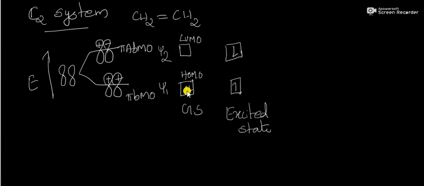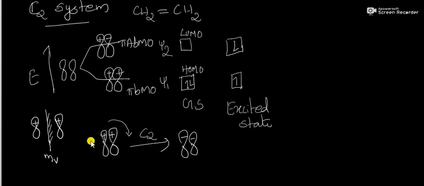Which is HOMO, which is LUMO? In the ground state, the highest occupied molecular orbital is Psi1 and the lowest unoccupied molecular orbital is Psi2. Whereas in the excited state, one electron is excited into the higher energy state, Psi2, and Psi2 is HOMO in the case of the excited state.